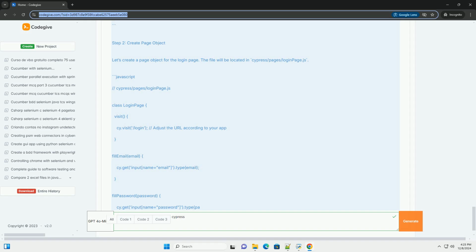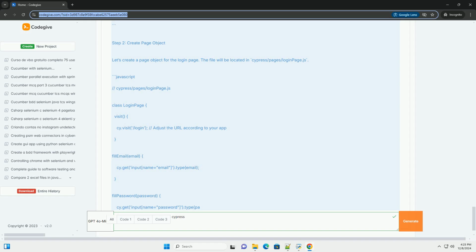Benefits of using POM in Cypress. 1. Readability, tests are easier to read and understand. 2. Maintainability, changes to the UI only need to be updated in one place, the page object. 3. Code reusability, common actions can be reused across different test files.